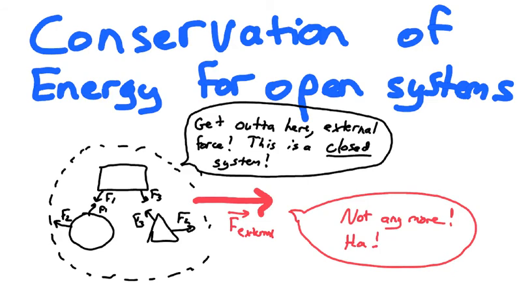Energy can be transferred between systems in a few different ways. The first way that we look at in AP Physics 1 is through work, by applying a force over some distance. Up until this point, we've dealt with closed systems, where there was no work done on the system by any external force. Now, that isn't the case.